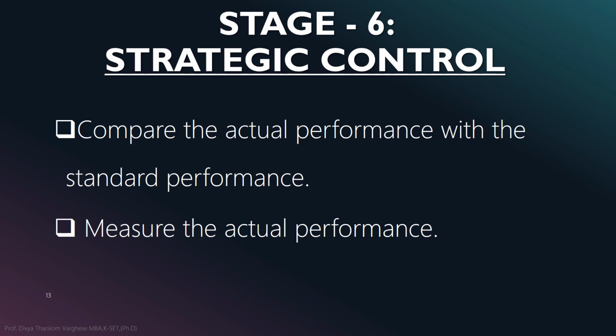Next, management must measure the company's actual performance. These measures will generally be both quantitative and qualitative. The performance measures will then be compared with the previously established standards. If performance is in line with the standards or exceeds them, then corrective action is not necessary. But if performance falls below the standards, then management must take a particular remedial action.